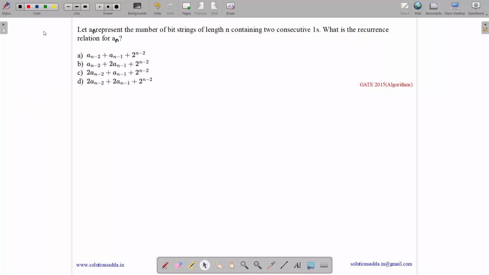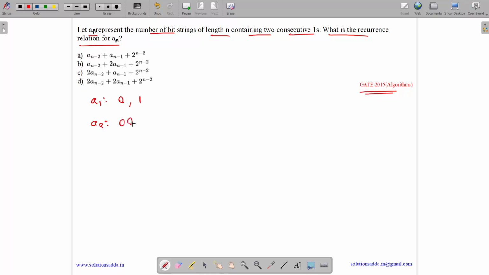This question belongs to the algorithm subject and was asked in GATE CSE 2015. The question states: let a_n represent the number of bit strings of length n containing two consecutive ones. What is the recurrence relation for a_n? So a1 is the number of bit strings of length 1 containing two consecutive ones. What are all the bit strings? They are 0 and 1. Both of them come under a1 as none contains two consecutive ones.